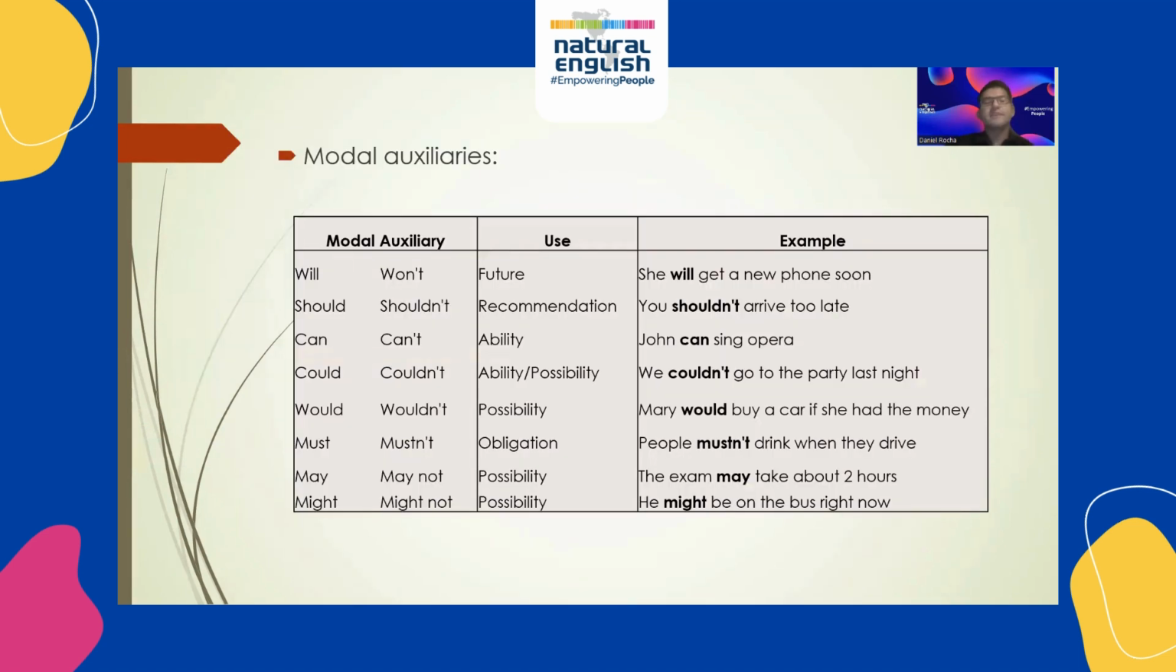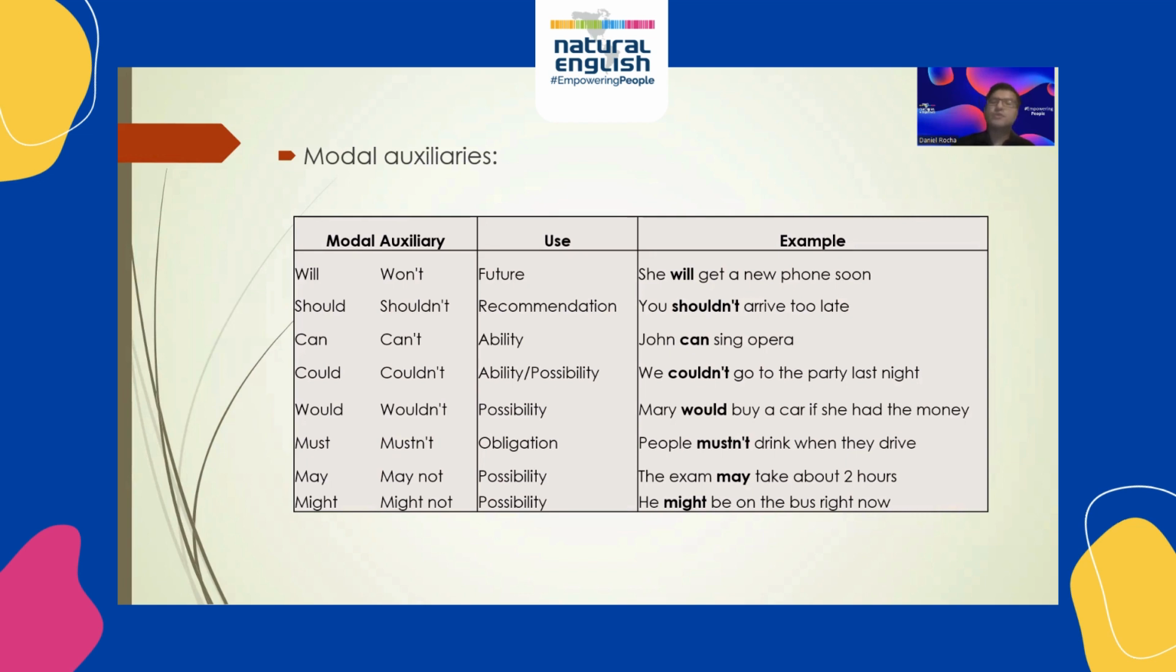Modal auxiliaries are the most extensive group of them all. The auxiliary will expresses future. For example, she will get a new phone soon. Should expresses recommendation, like you shouldn't arrive too late. Can is used to express ability, like John can sing opera. And could expresses ability or possibility, ability in past or possibility in future. For example, we couldn't go to the party last night.